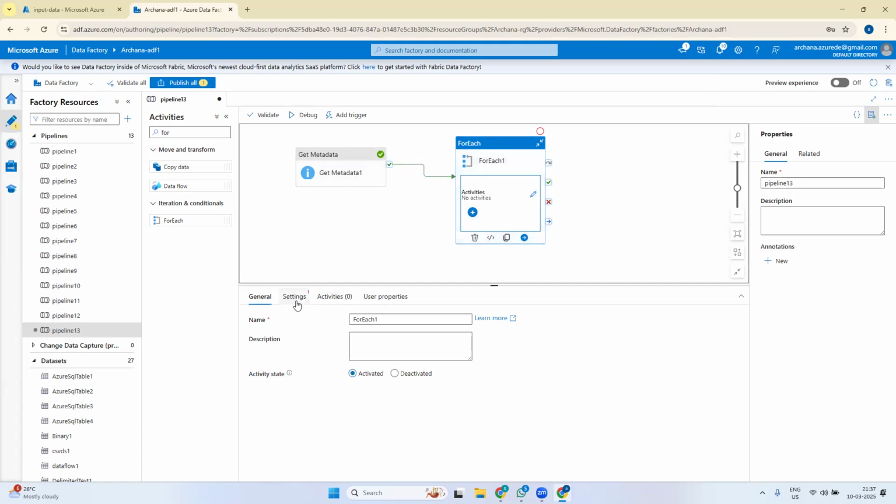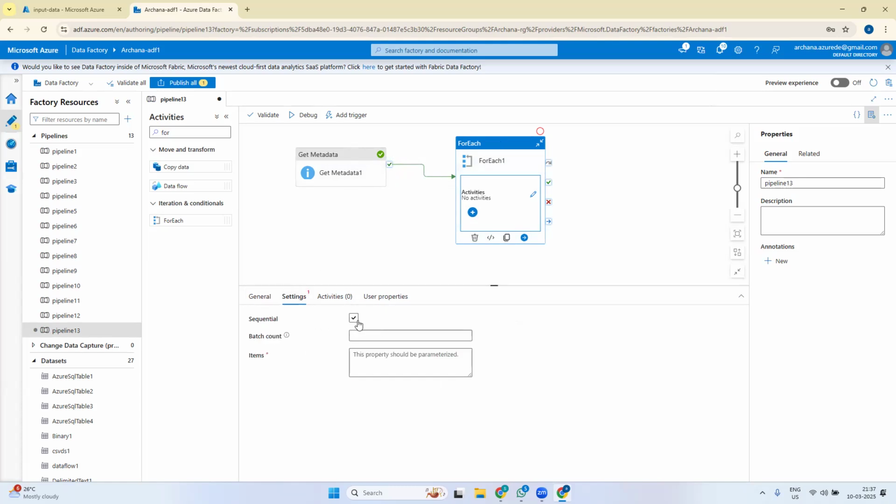In the ForEach activity, what is it asking me? In general, it is nothing. I have to give my name and description. I'll go to settings. In settings, I'll select sequential so that one file after the other will get copied. In items, what are the items this ForEach activity should read? It has to get the items from the output of this activity. For that, I will select add dynamic content.